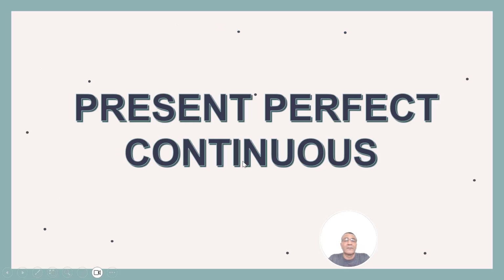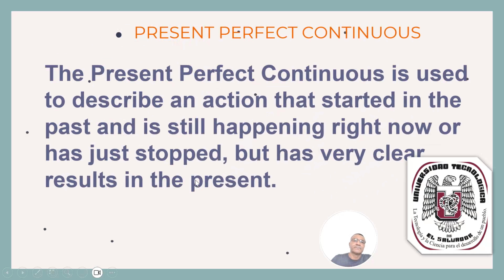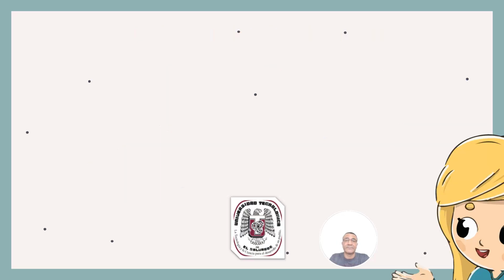Now, we will study the present perfect continuous. What is the present perfect continuous? The present perfect continuous is used to describe an action that started in the past and is still happening right now, or has just stopped but has very clear results in the present.